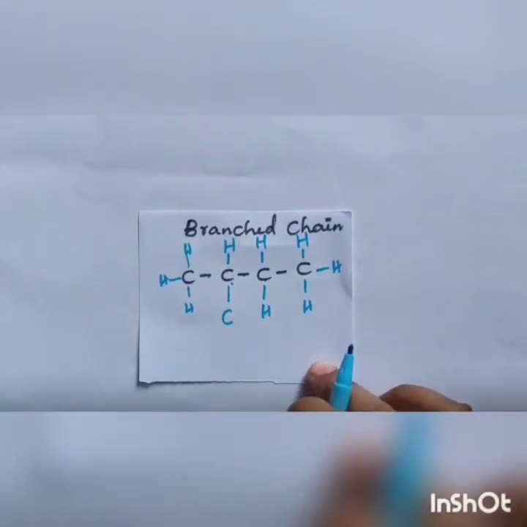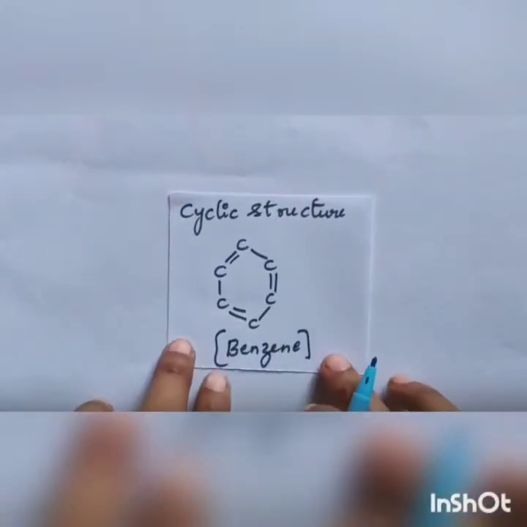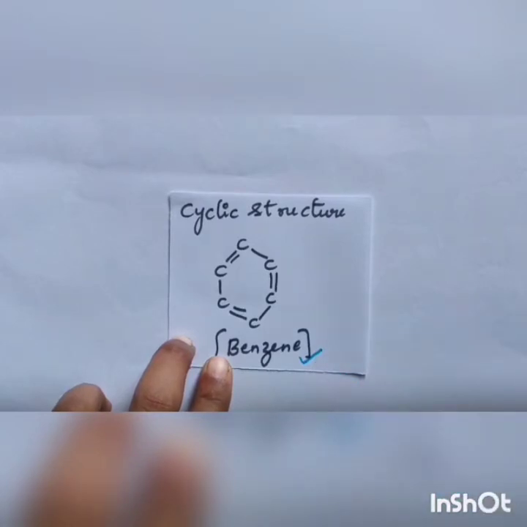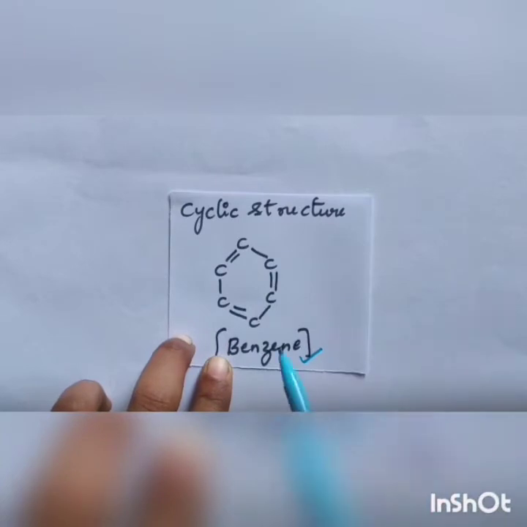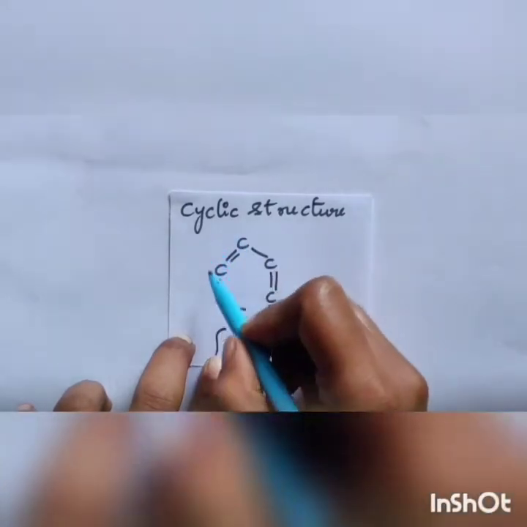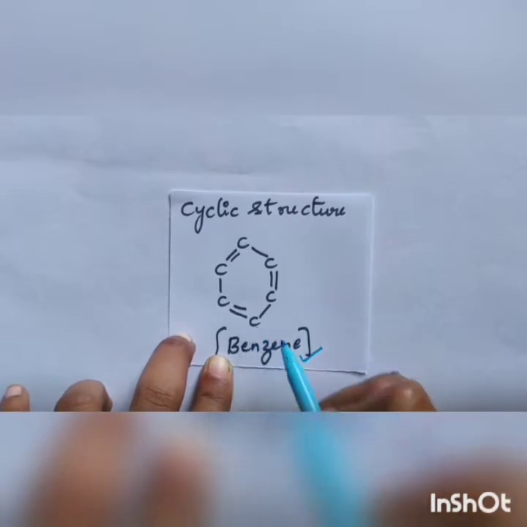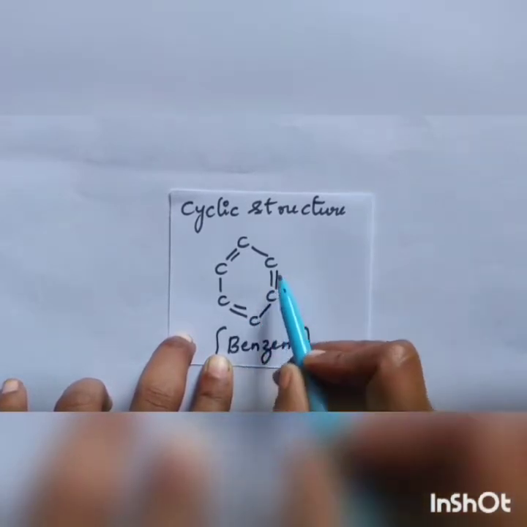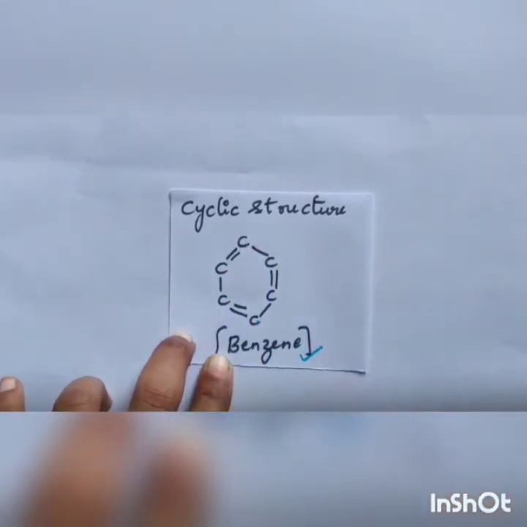Next one, you have a cyclic structure. For cyclic structure, you have to study the benzene structure. Cyclic means it's nothing but a closed structure. So this is the carbon atom skeleton I have written here. You have to satisfy the valency. This benzene has alternate single and double bonds. 6 atoms you can see, 1, 2, 3, 4, 5, 6 carbon atoms.